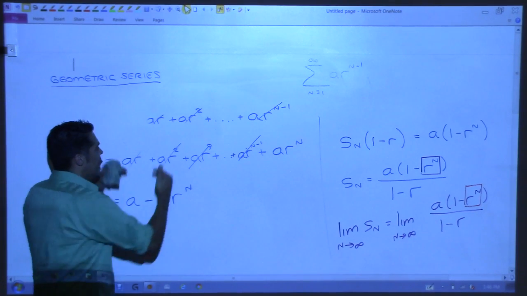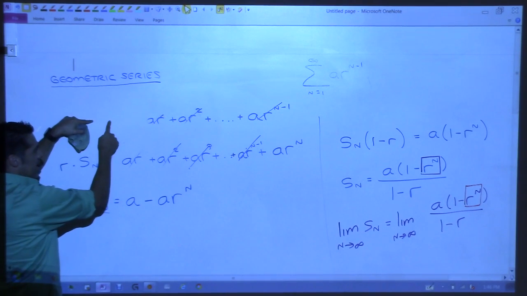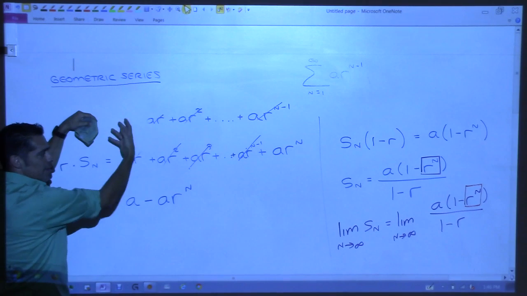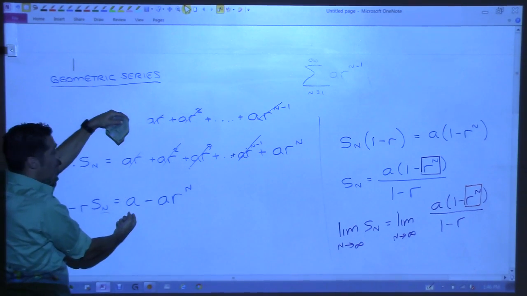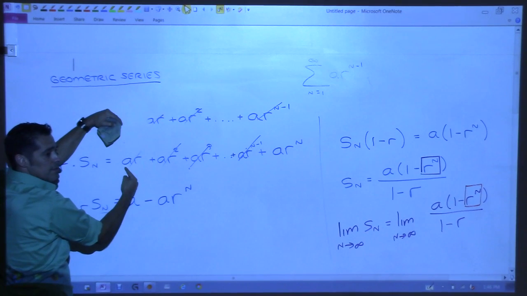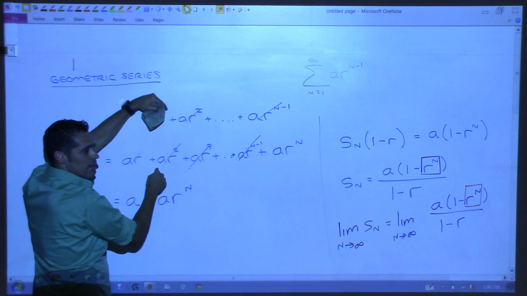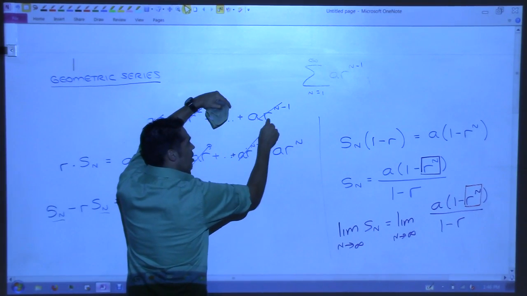Yeah, I was taking this row and subtracting this row. The first term I had here was an A, and there's no A by itself here, so there's nothing to kill that A off. I had to leave it. Then it was AR, which canceled because I had one here and here. Then AR squared canceled because I had one here and here. I keep going down, and I get to A times R to the n minus 1.